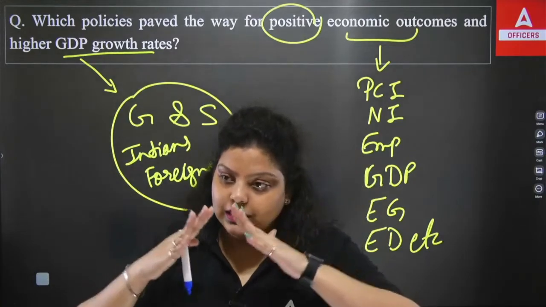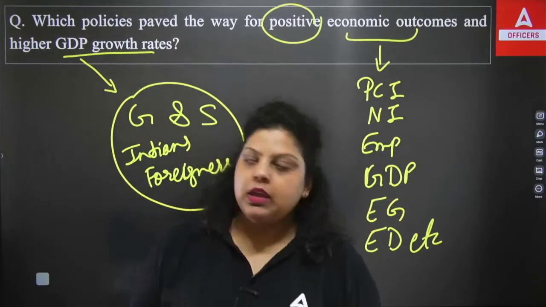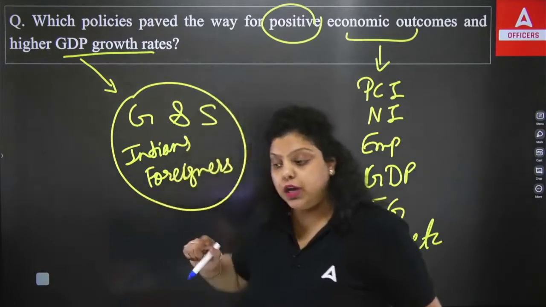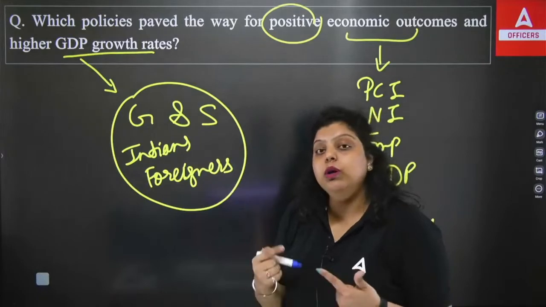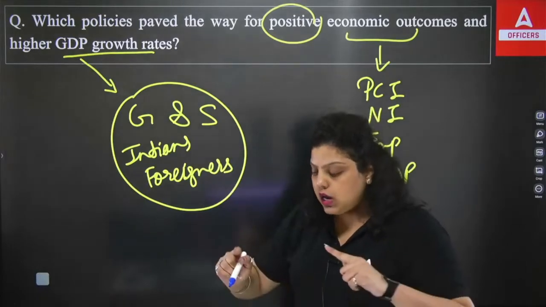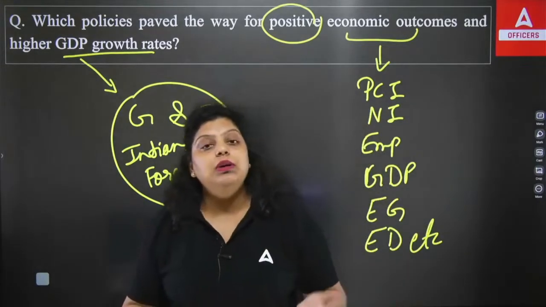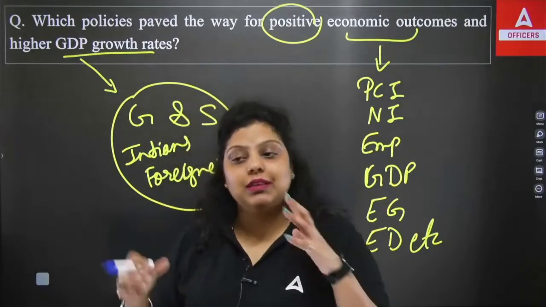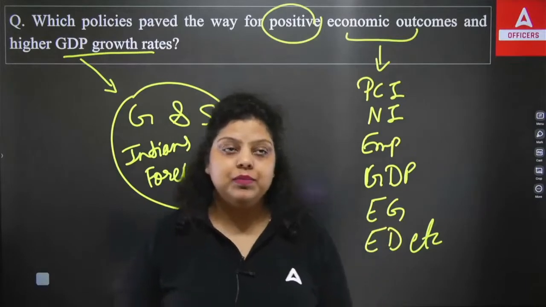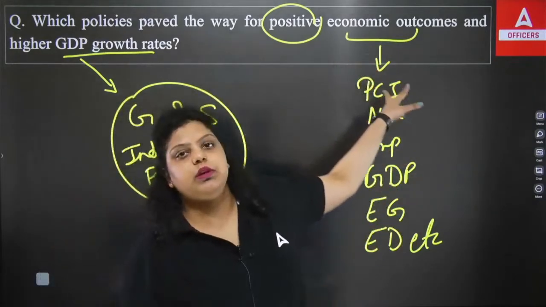Domestic means that it should be produced within the country. And the money value of this amount of production will be known as your GDP. So if the GDP is increasing, it means more and more production is happening in the country. If production is increasing, so is employment, per capita income, and national income. Economic growth and economic development are there. And those are the economic outcomes we are talking about.